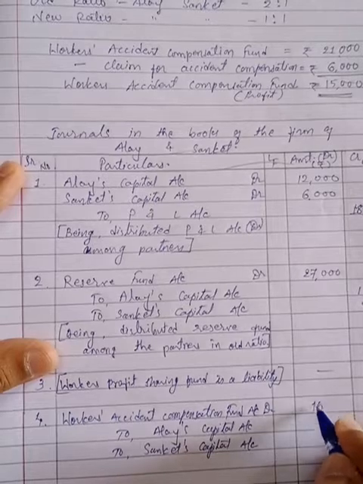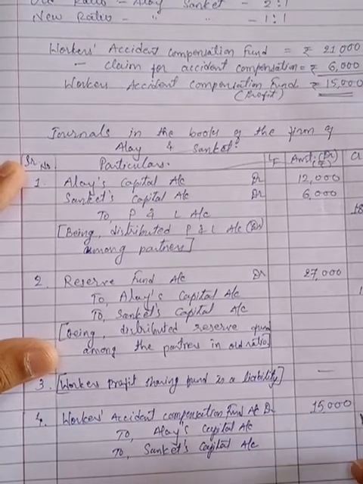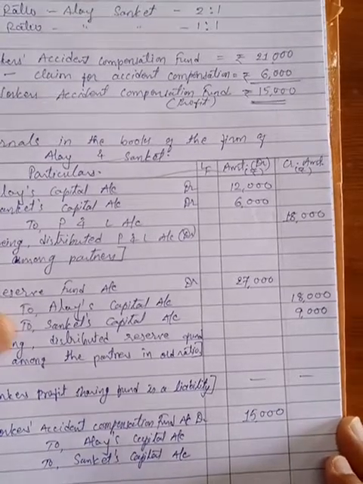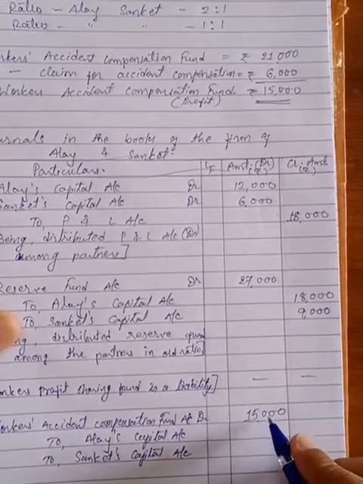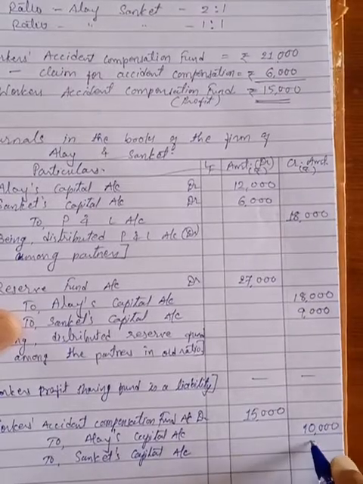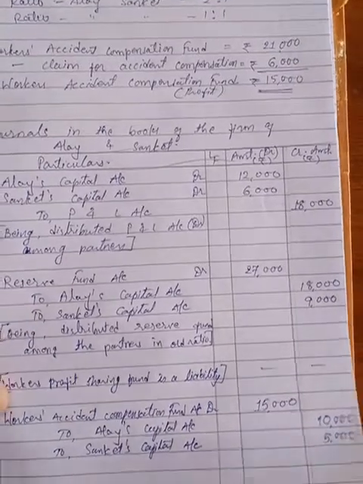Now the 15,000 accident compensation fund I have to distribute in the old ratio again. 2:1 is your old ratio. So 15,000 into 2/3 will be 10,000, and Sanket's is 5,000.